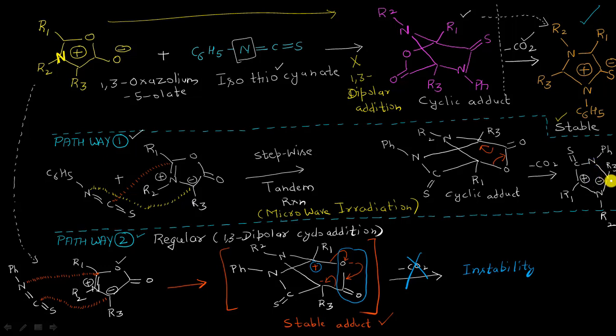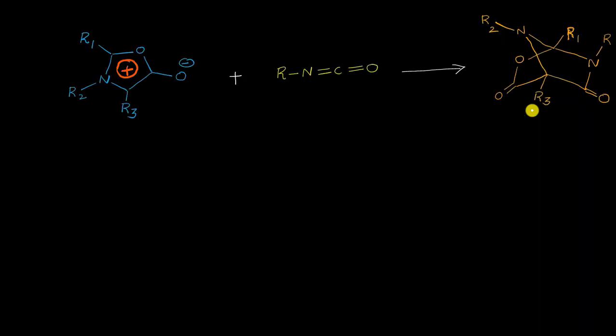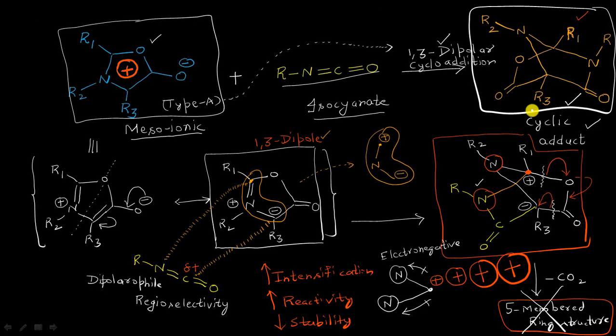And now it is just a matter of representation, that we can also represent what structure we have got here into this type of structure, right? So the whole idea here is what? That okay, fine, we are talking about the reactions of the mesoionics with isocyanate and the isothiocyanate.